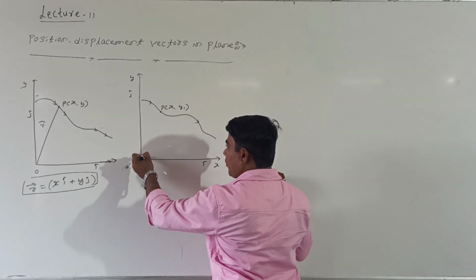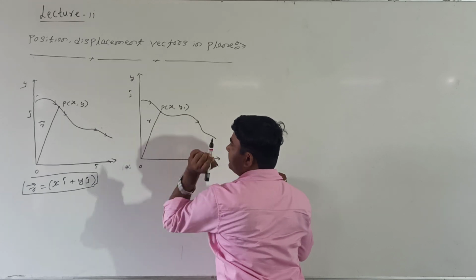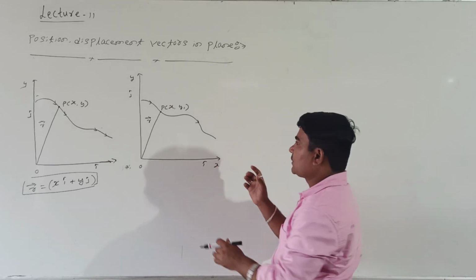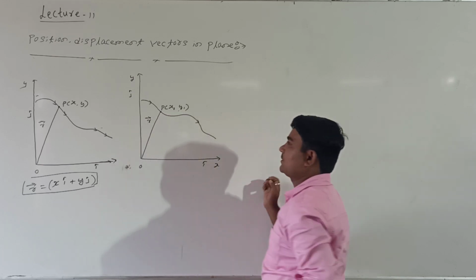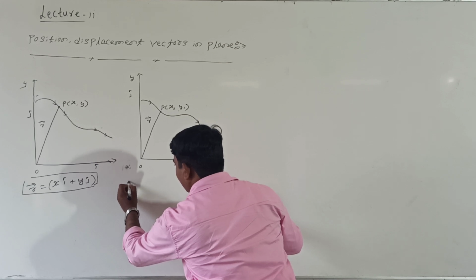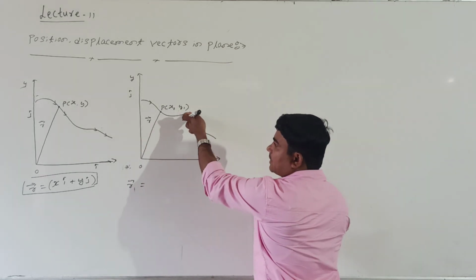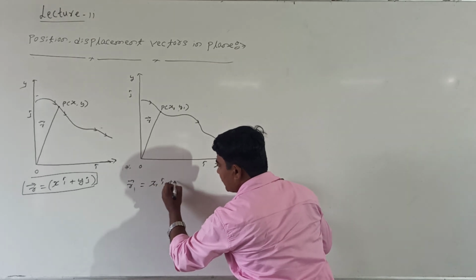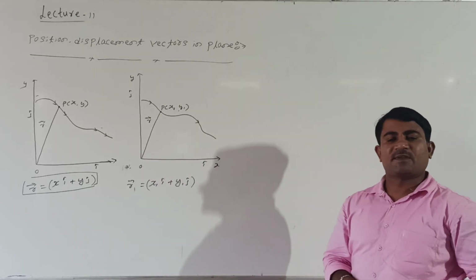I will take the vector drawing from the origin. This we are calling the position vector, right? Shall I call this R? R is nothing but the position vector. Here, X1 and Y1 are the two points. Then how to take the position vector here? Position vector R1, equal to R, equal to the points X1 and Y1: R equals X1 i cap plus Y1 j cap. This is nothing but the position vector.